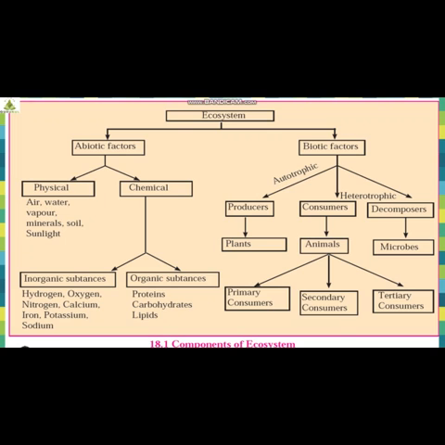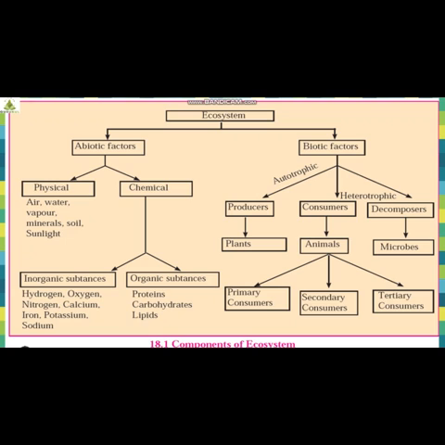Now coming to the second section, that is consumers. Consumers means to consume, right? Here, consumers and decomposers both have the heterotrophic property. Hetero means other, so they are dependent upon others for food.